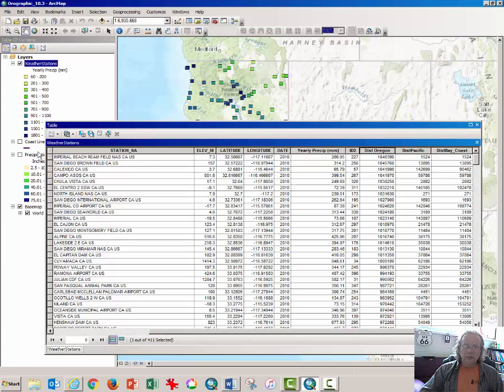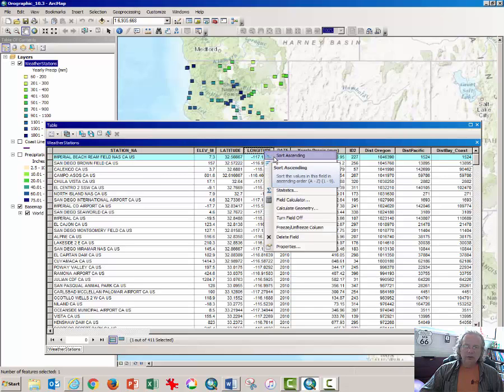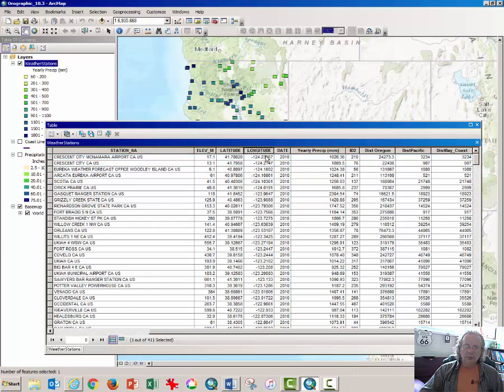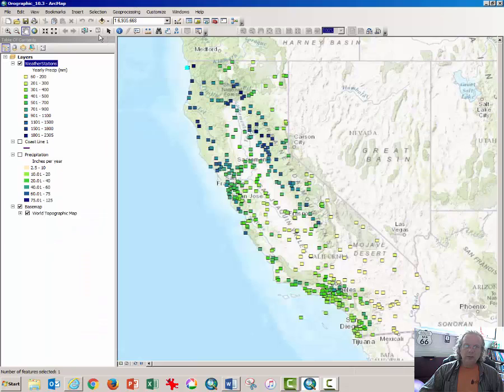So the most distant weather station to Oregon is the Imperial Beach Ream Field Naval Air Station, which is a military base. And then you can ask other questions like which one has the longitude that is most far west. That's one way of doing it.